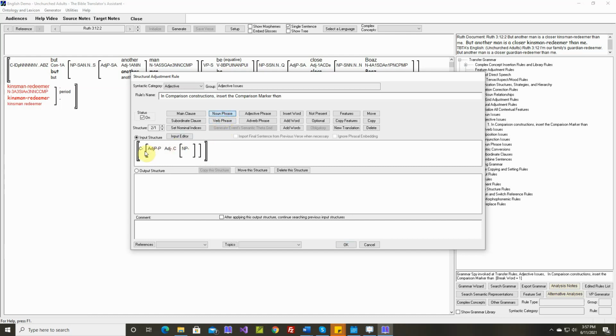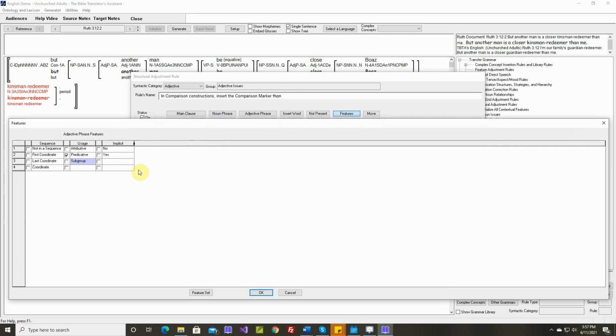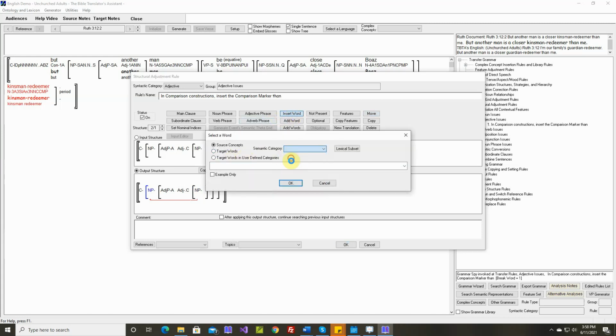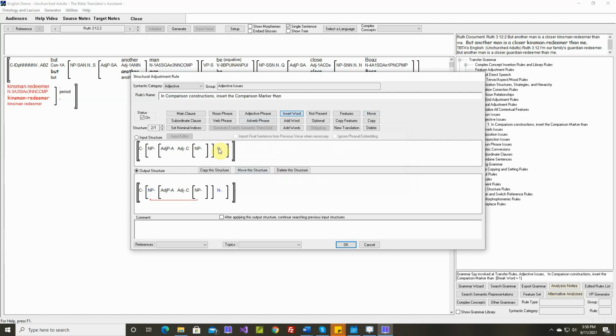So we need a noun phrase around here, around this one. And now this is being used attributively. So the standard is still in here, and we want to move the standard out to here, and it needs to be positioned after the head noun. Remember, there's a head noun in here. We can insert it. Either way is fine. It's not necessary, but okay. So this is our head noun, kinsman redeemer in this example: a closer kinsman redeemer than me.